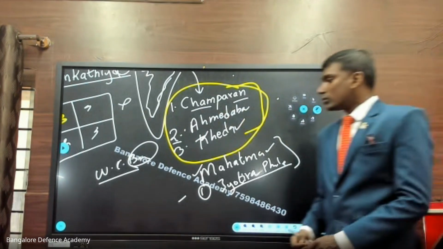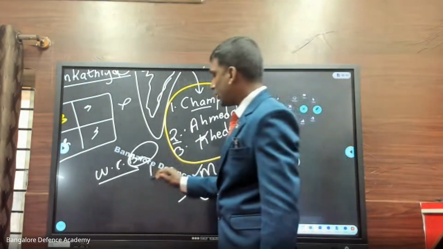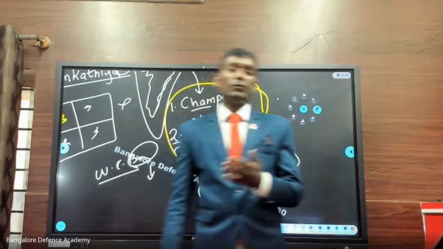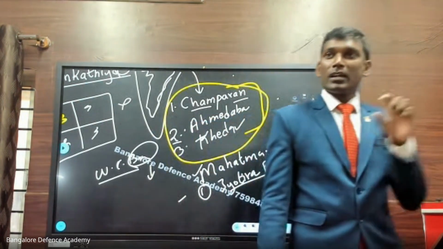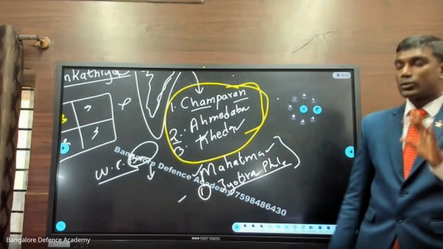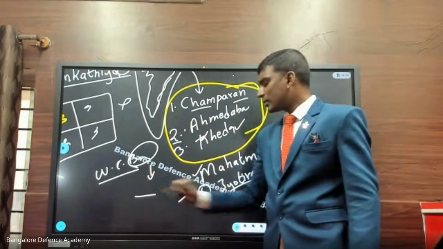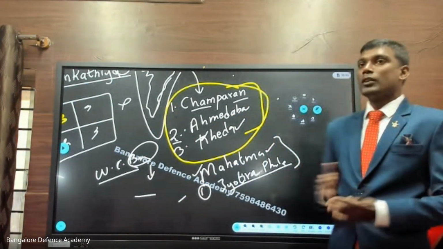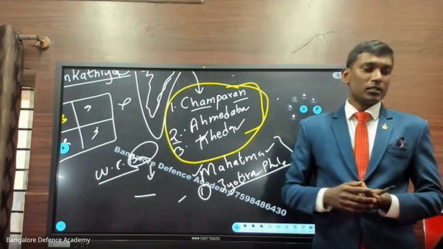Okay, fine. So these are some things that we have seen. And the autobiography of Gandhiji is My Experiments with Truth. These are some things that you should remember. So after the break, we'll continue with the rest of history. Got it? Chalo, you can take a break.